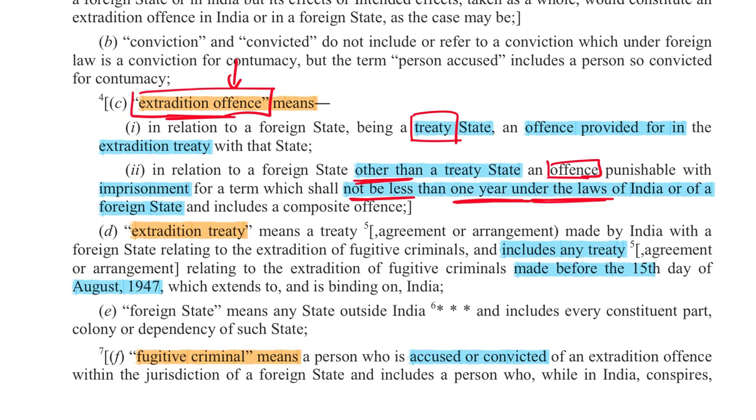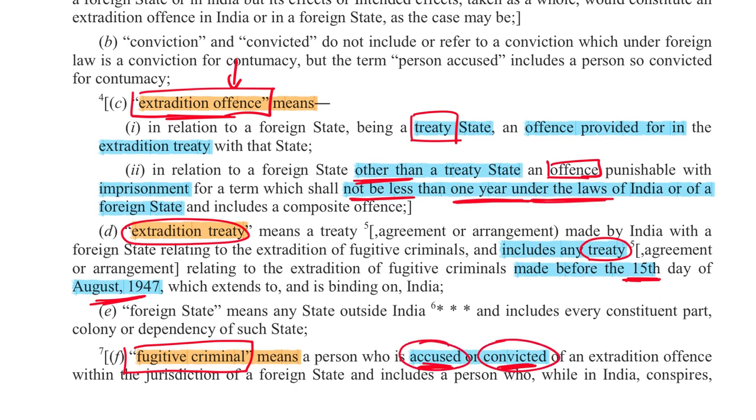Next, the extradition treaty includes the treaties made by India even before her independence. This is important. This law accepts extradition treaty signed by India even when it was under colonial rule. And then we have the meaning of fugitive criminal. This includes a person who is convicted under an offense, or even somebody who is accused of an offense. Okay, both accused and convicted persons can be extradited from India.